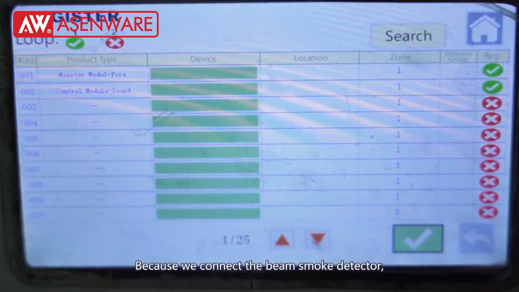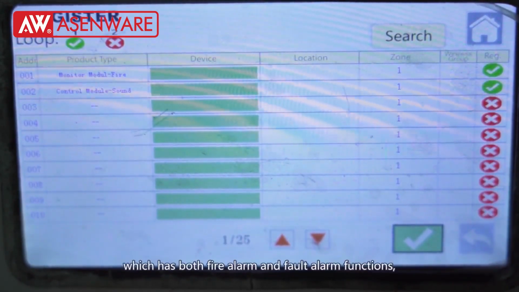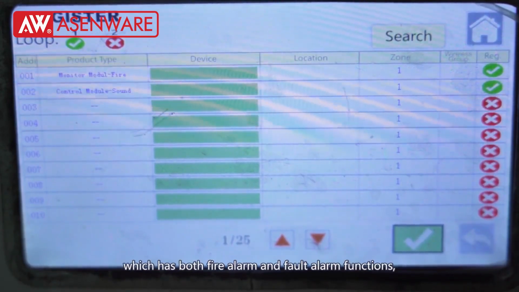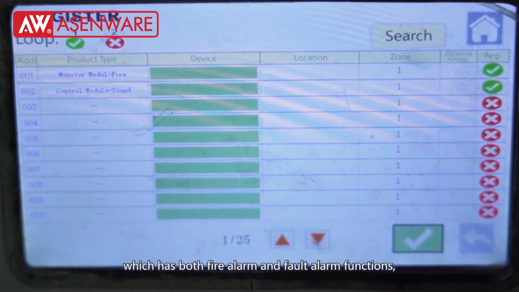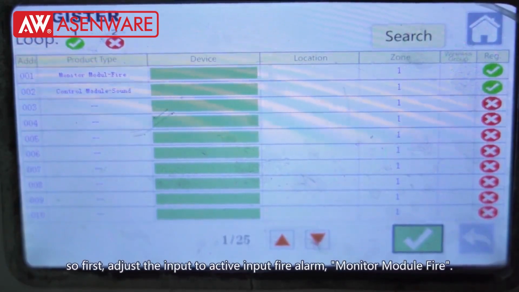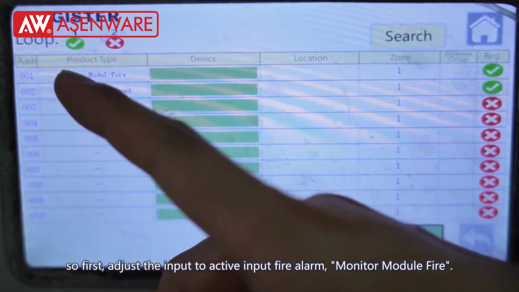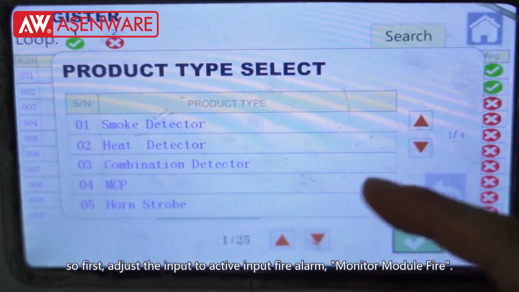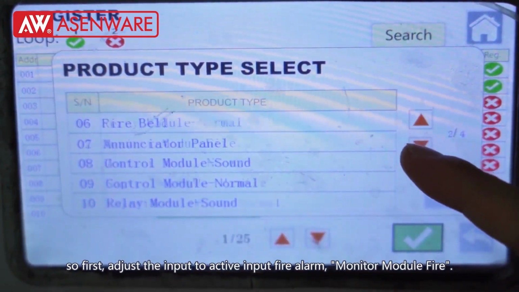Because we connect the beam smoke detector, which has both fire alarm and fault alarm functions, first, adjust the input to active input fault alarm. Monitor module fire.